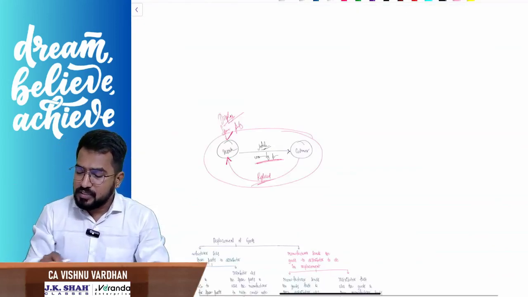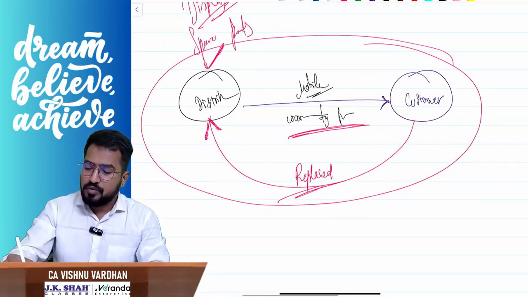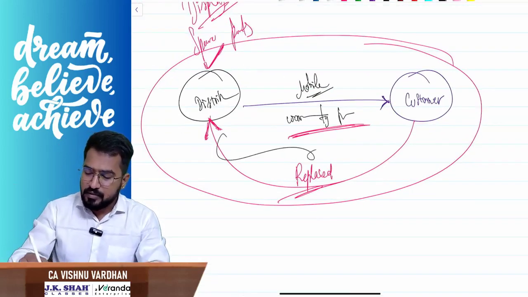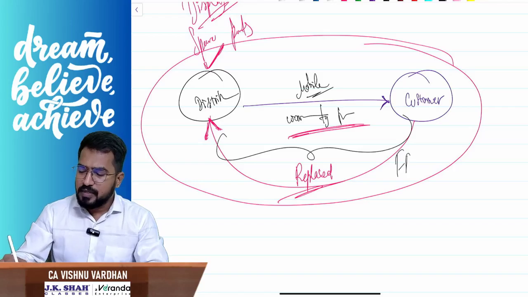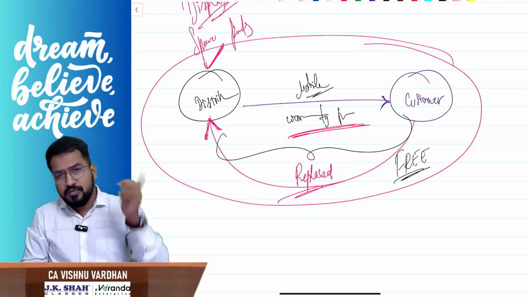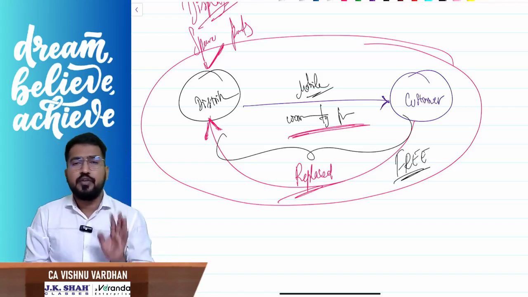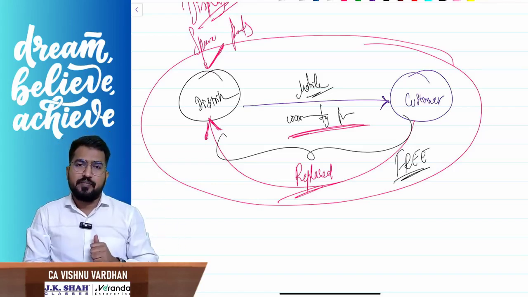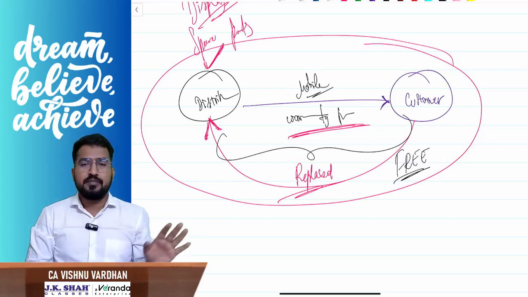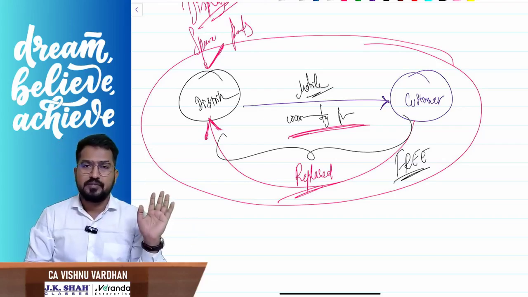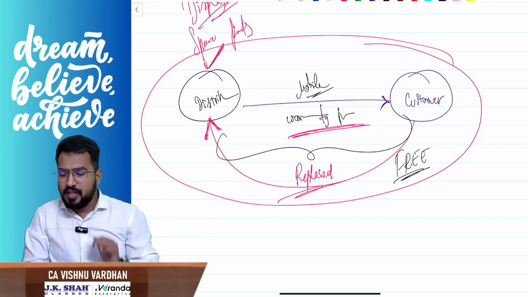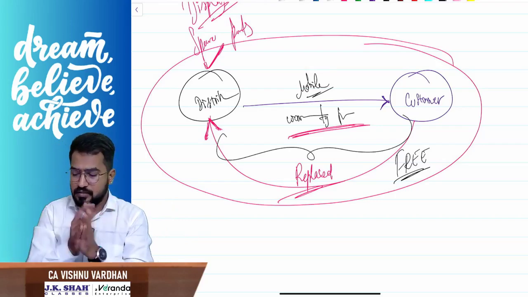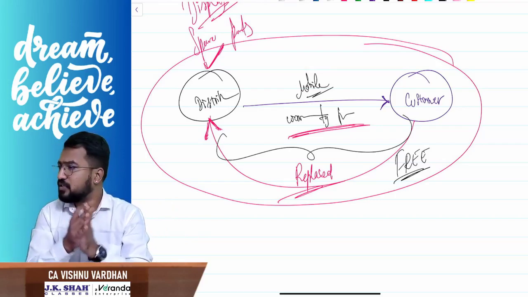So the point is, sir, whatever the customer is getting, the free replacement as well as the services of replacement, that is the spare part also and the service also, both are not taxable because no consideration, no GST. And now you tell me, this one is clear, shall we proceed?